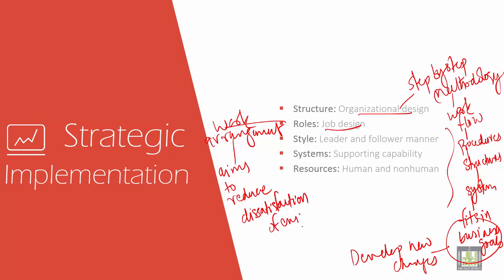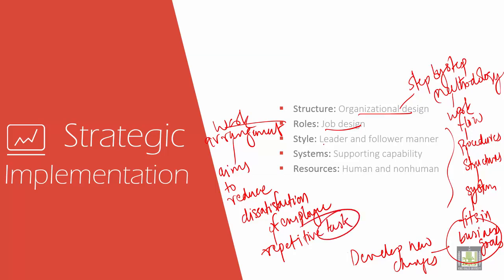Very, very important, because every time he is working on a particular job, he feels dissatisfied. So when you give him various jobs to be done, he feels very happy. That is the aim of job design: to enhance the satisfaction of employees and overcome repetitive tasks.